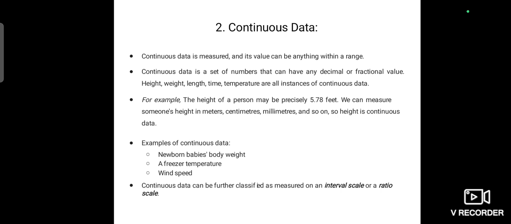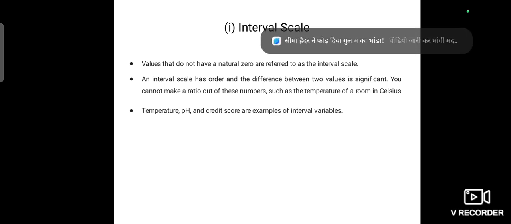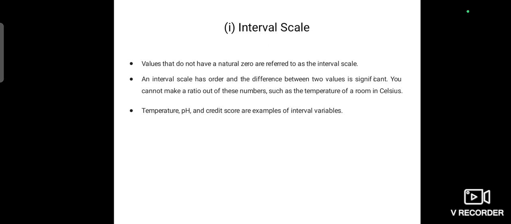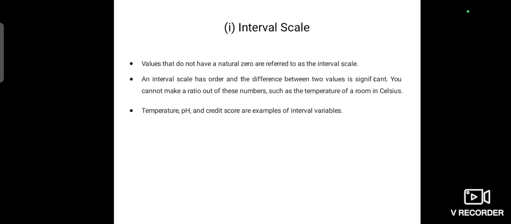This continuous data can be classified into two, that is interval scale and ratio scale. What is this interval scale? Values that do not have a natural zero are referred to as an interval scale. An interval scale has order and the difference between two values is significant. You cannot make a ratio out of these numbers, such as the temperature of a room in Celsius. The best examples are temperature, pH and credit score.